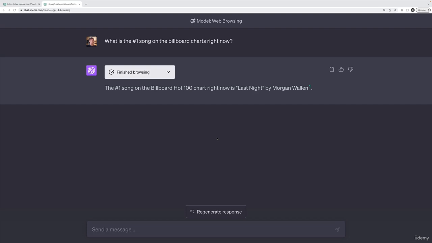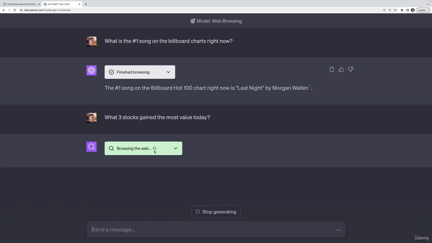Okay, so now let's take a look at some other examples of web browsing, maybe something that can't be answered with a single Google search. So I'm going to try something involving the stock market. I'll say, what 3 stocks gained the most value today? And let's see what it does.